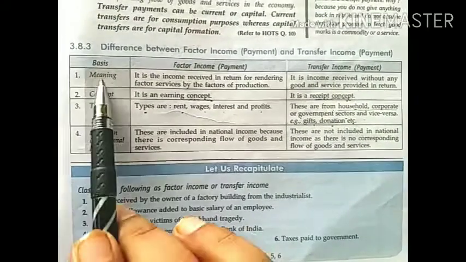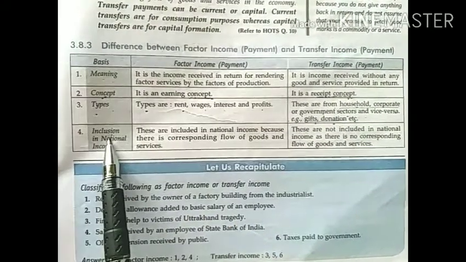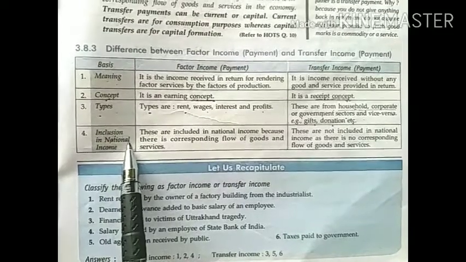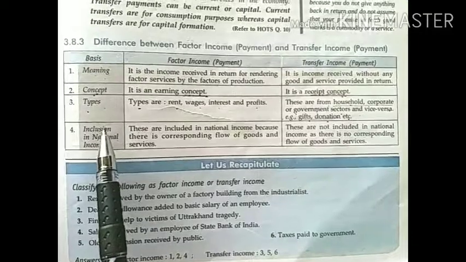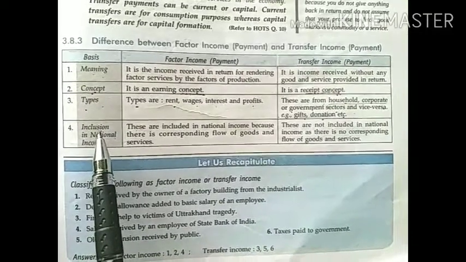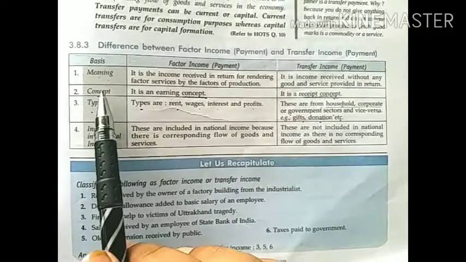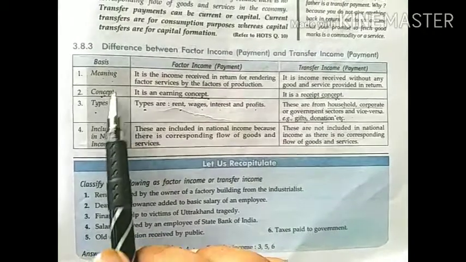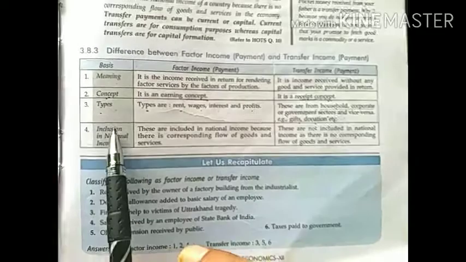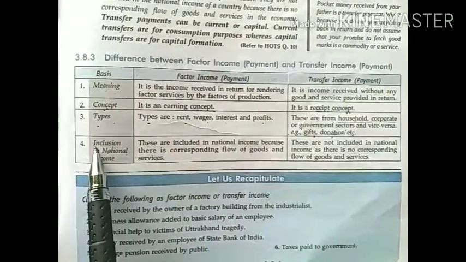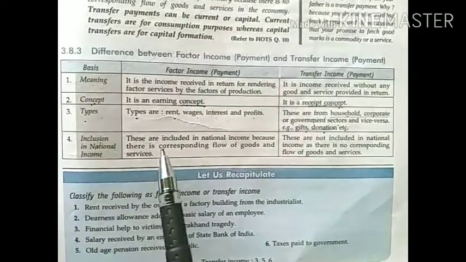First one is on meaning and second one is inclusion in national income, whether the factor income or transfer income are included in national income or not. No doubt these two differences are also important, so the fourth one is inclusion in national income.